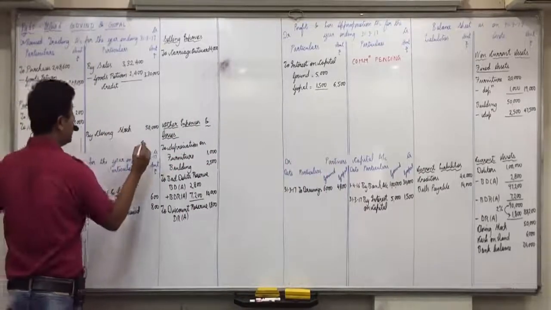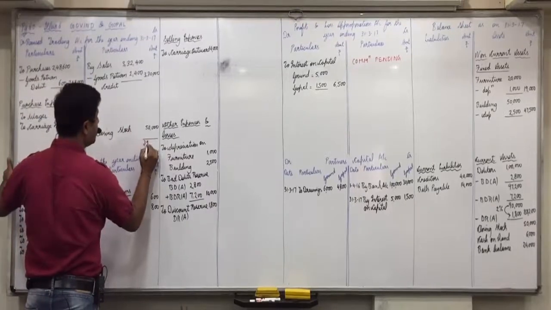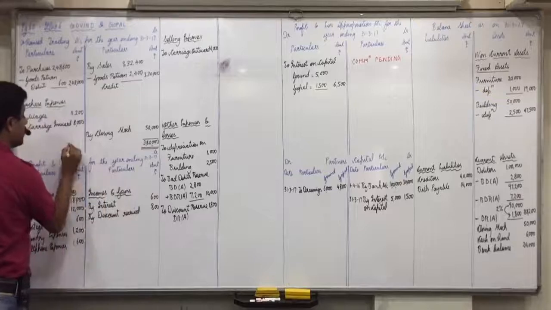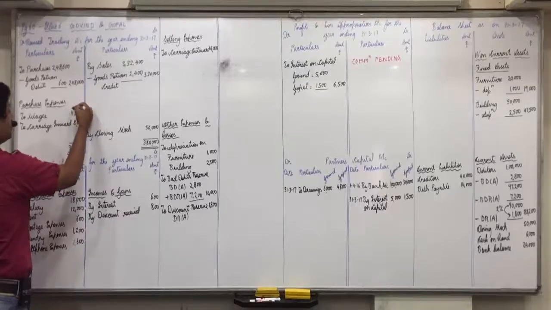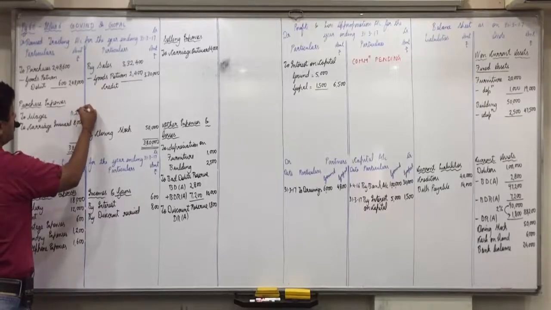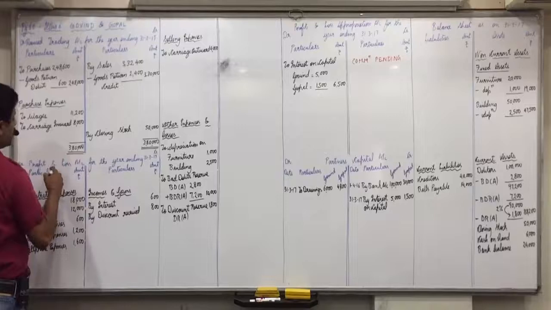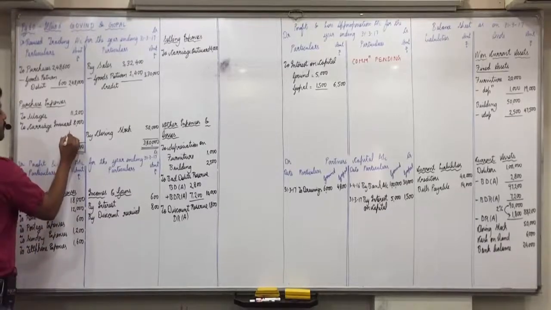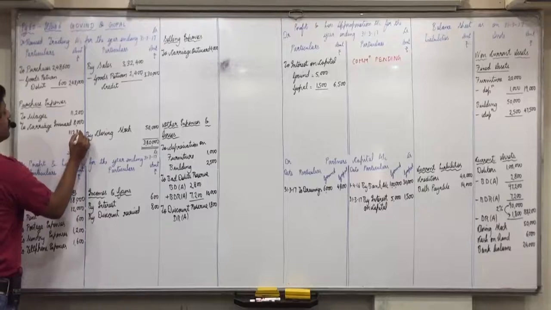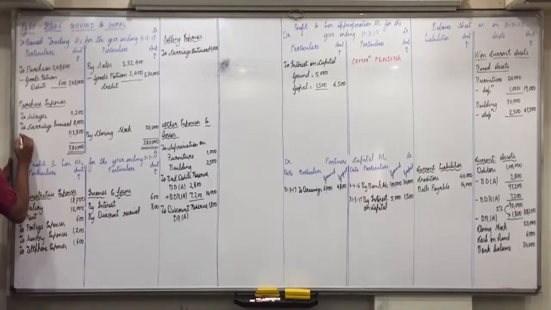So 3,30,000 plus 50,000 is 3,80,000, minus 2,48,600 plus 59,200, which is 3,07,200, so 1,12,800. To gross profit carried down.